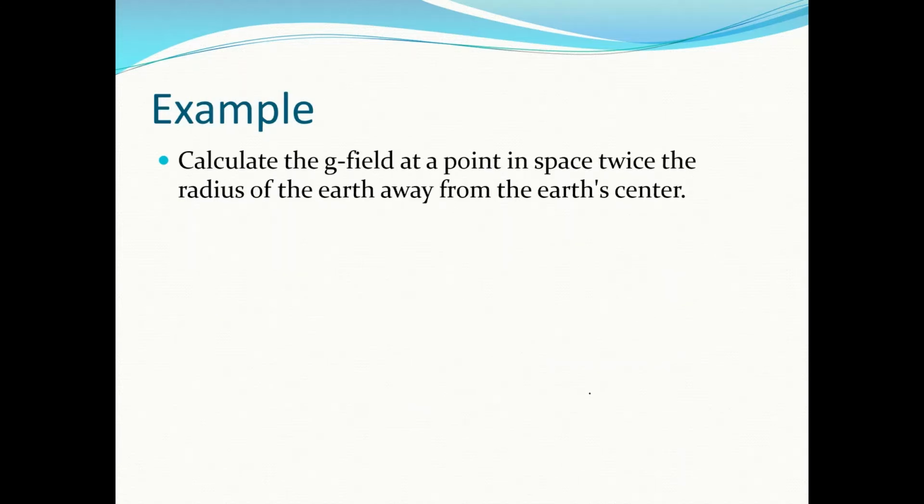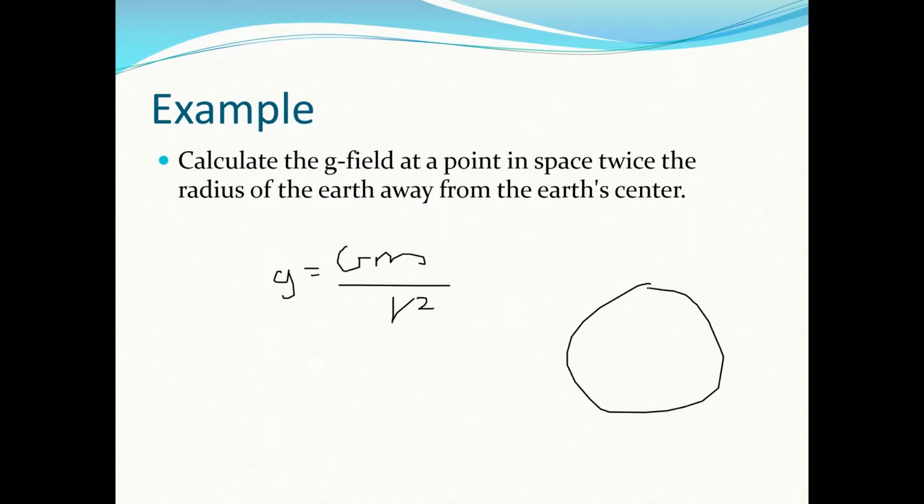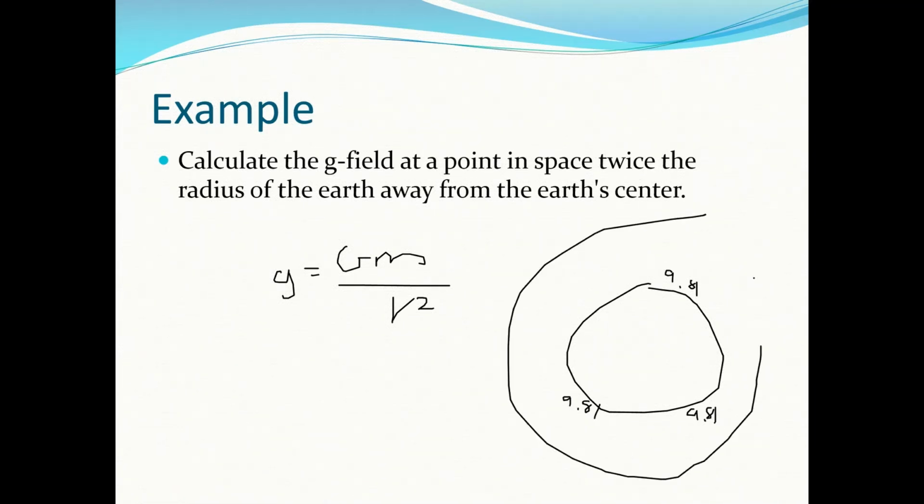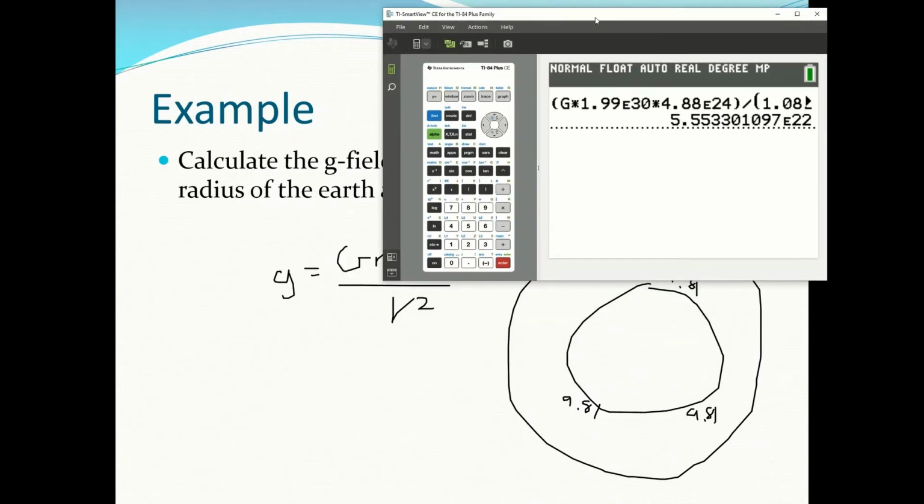So let's do an example. Calculate the g field at a point in space that's twice the radius of Earth away from the center. We're going to use our new formula. We know that our g field on the surface of the Earth is 9.81. As we get further away, it's going to get weaker. We want to find out how much weaker that is, and I can show you that it's 9.81 if I just plug in,